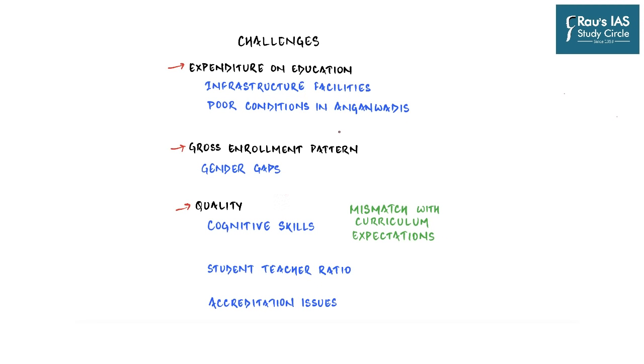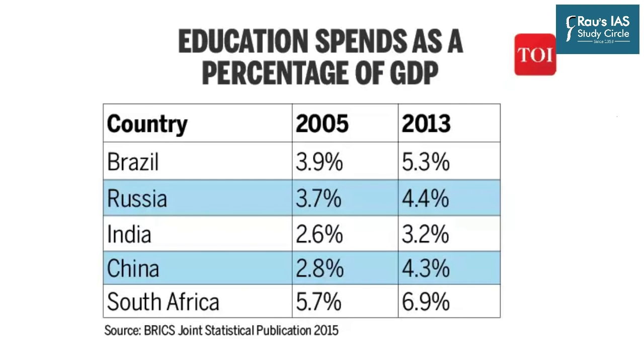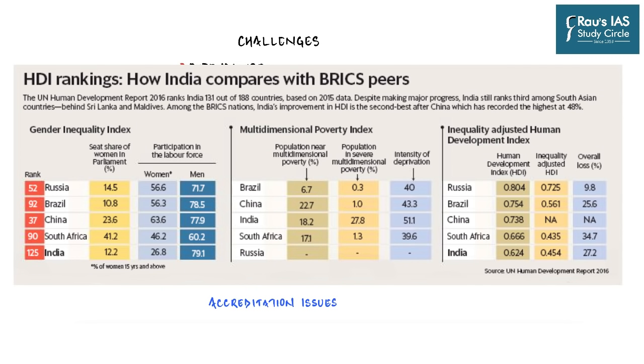And so let us now understand each one of them. We know that social sectors in our country receive less attention as compared to other similarly situated countries like Russia, Brazil, South Africa, and that is also reflected in our social indicators. For example, the best would be to look at the Human Development Index.